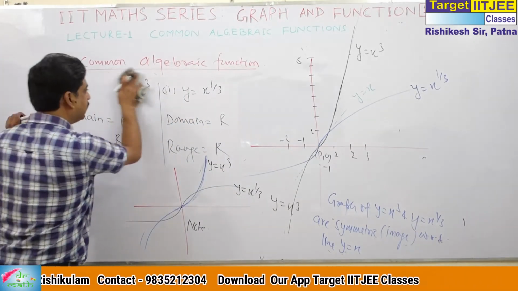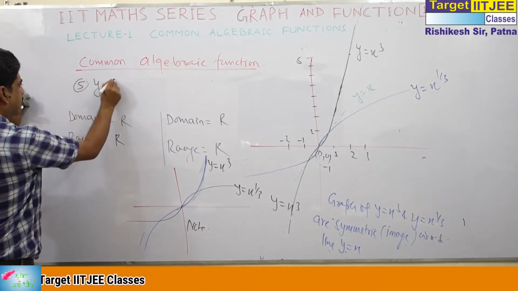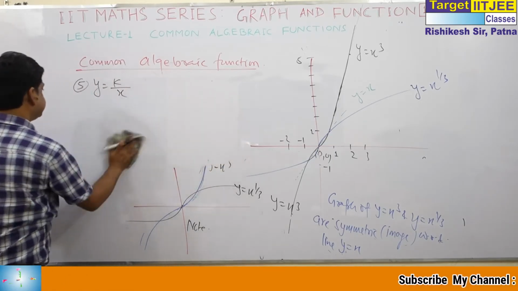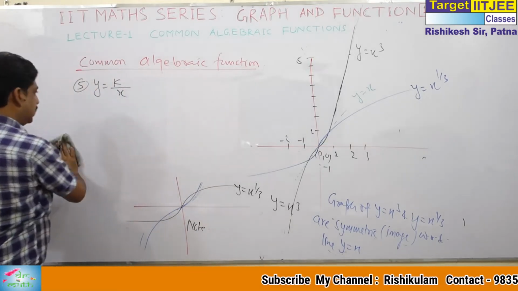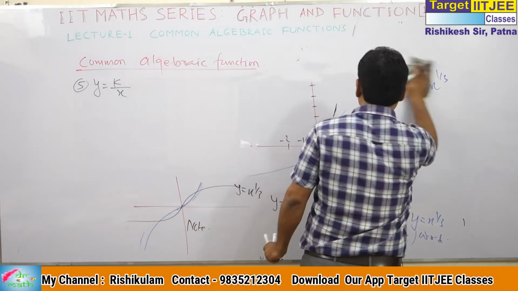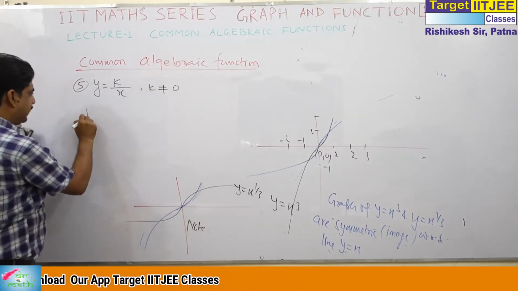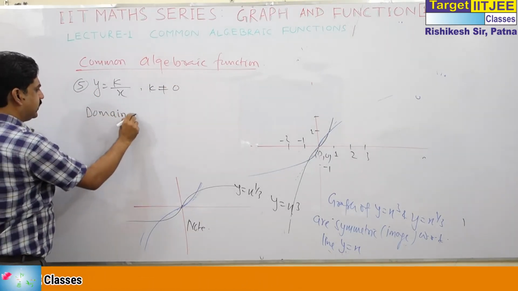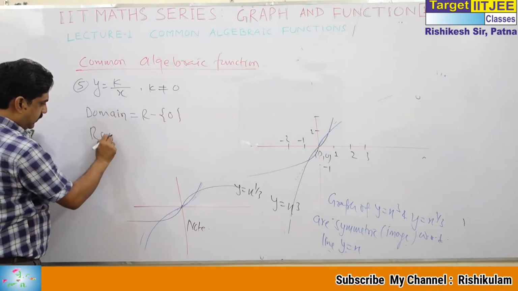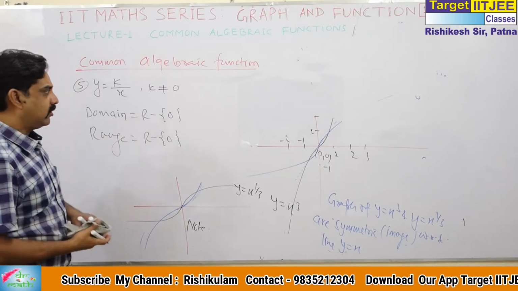Now, let me move to the next graph. This is y is equal to k by x, where k is not equal to 0. Now write straightforward. Don't go for so much detail. Domain is R minus 0, since x cannot be 0. Range is R minus 0.